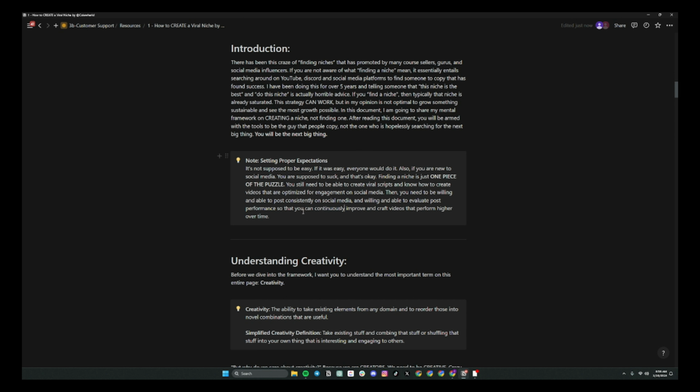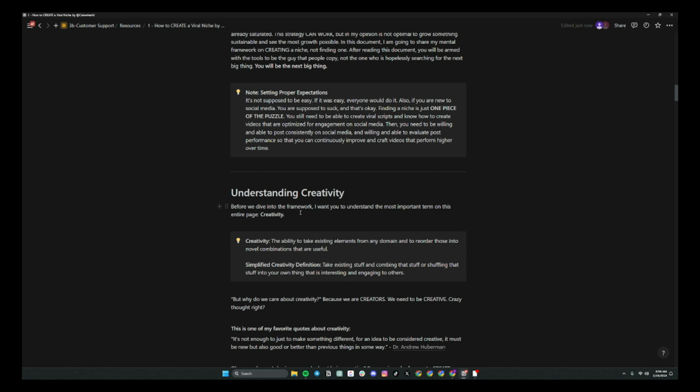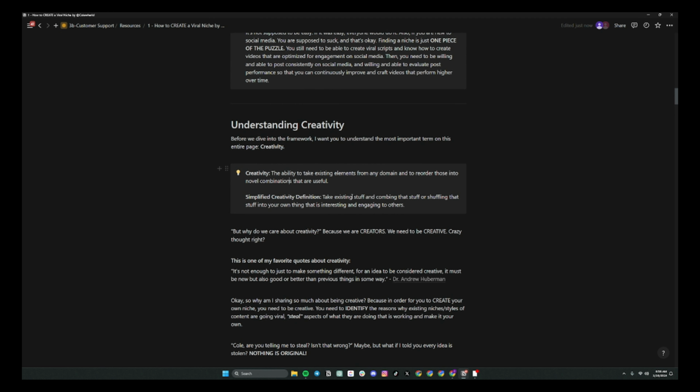Before we hop into the framework, I need you to understand creativity and really pay attention here. Creativity, like we said, is the ability to take existing elements from any domain and reorder those into novel combinations that are useful. The simplified definition is that we take existing stuff and combine or shuffle that stuff into your own thing so that it's interesting and engaging to others.